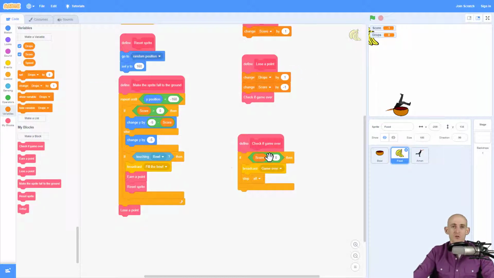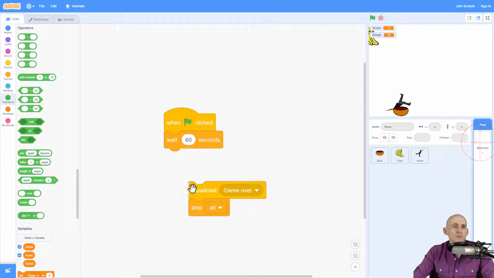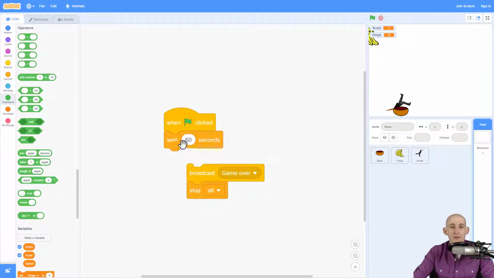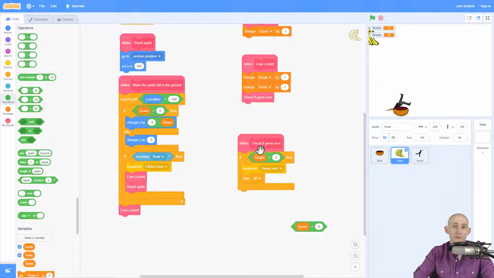And then instead of checking if our score is less than 0, we can check to see if our number of drops is greater than a number. So for instance, if our drops is more than 2, so like when it gets to 3 drops, then it'll start the game over. So that's 3 different ways that you can do a game over in this. One was doing the wait set amount, so it'll always be a 60-second game. The second one is to check the score to see if it was less than 0. And then the third one was to check the number of drops. So experiment with those 3 methods or come up with your own way to have a game over in your food catcher game.